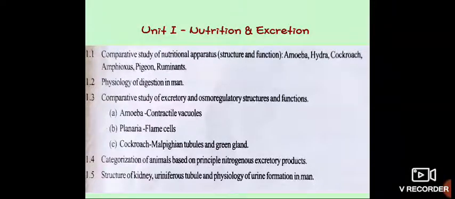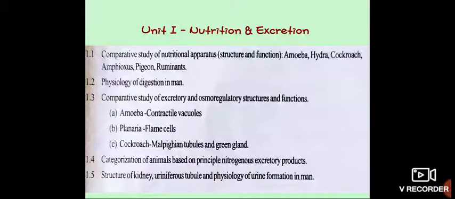Second point is physiology of digestion in man. You have to know about the digestive process of a human being. Then third point is comparative study of excretory and osmoregulatory system of amoeba, which contains the contractile vacuole, planaria has flame cells, cockroach has malpighian tubules and green glands. So you have to discuss the excretory and osmoregulatory structures of these 3 animals.